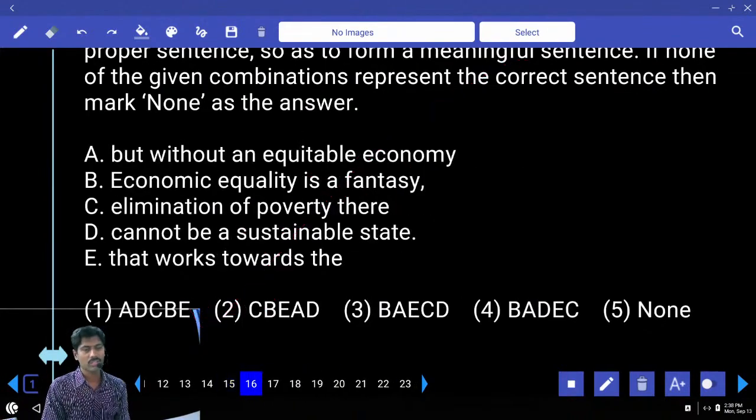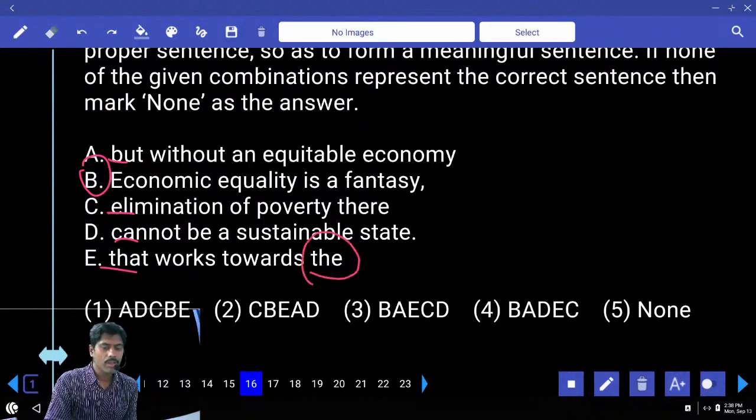BD, CAE. Starting small letter, capital letter B, small letter, small letter, small letter. Obviously B is the first one. Let me check if there is any other hint in terms of grammar. Economic equality is a fantasy, but without an equitable economy. See, the is given after a definite article.